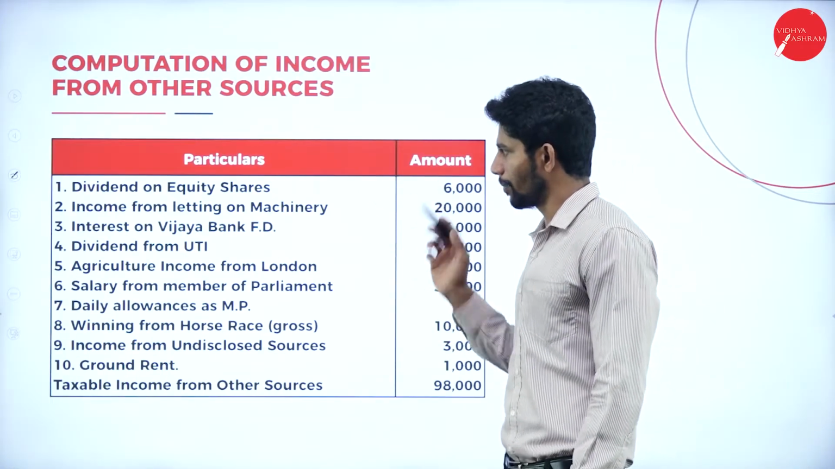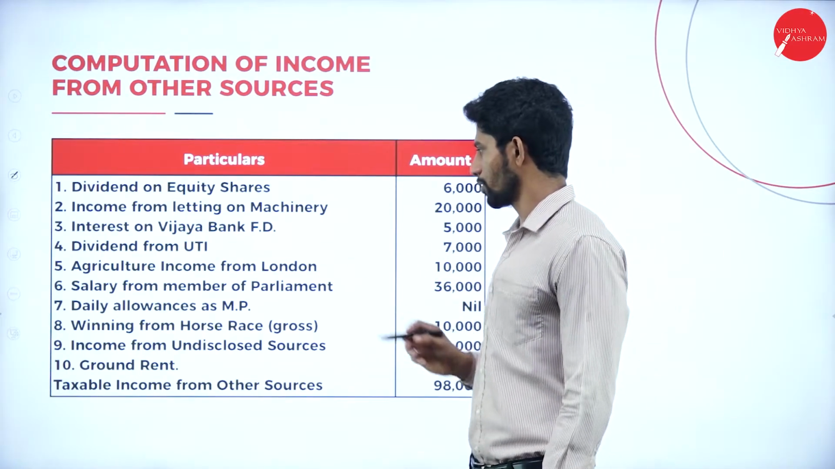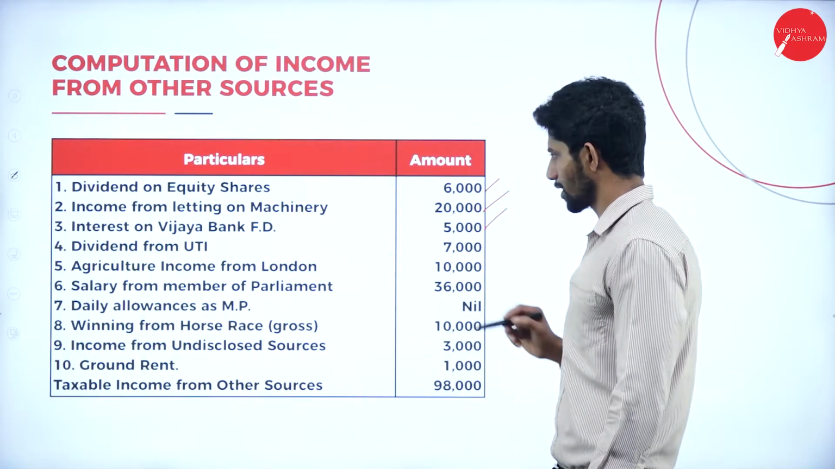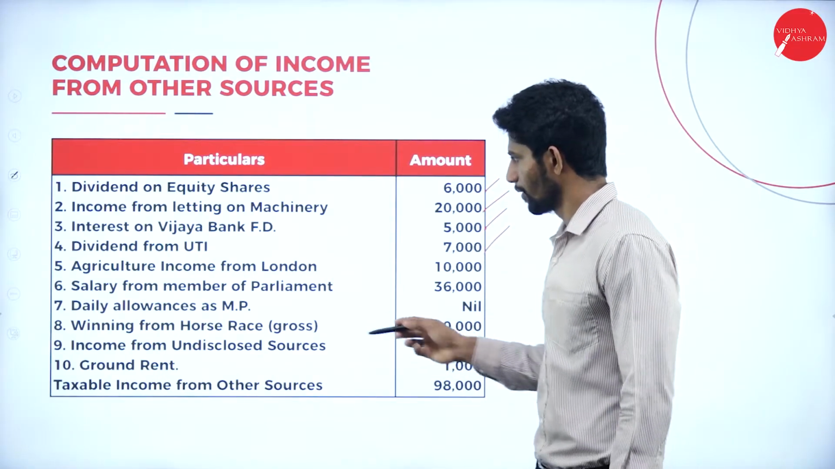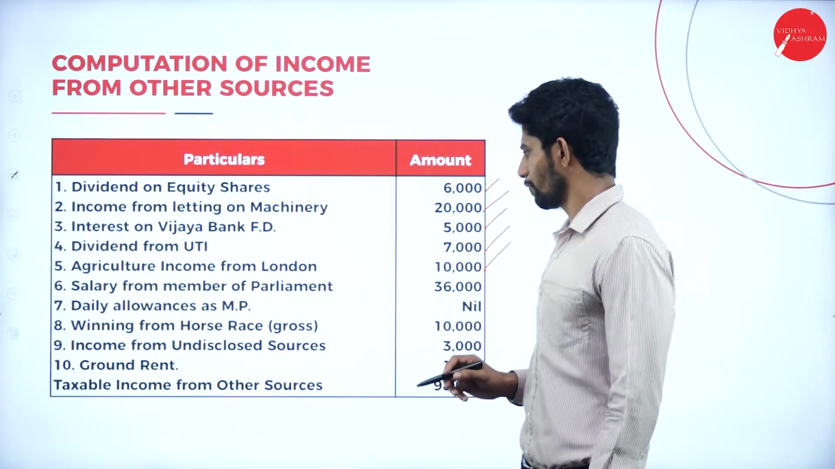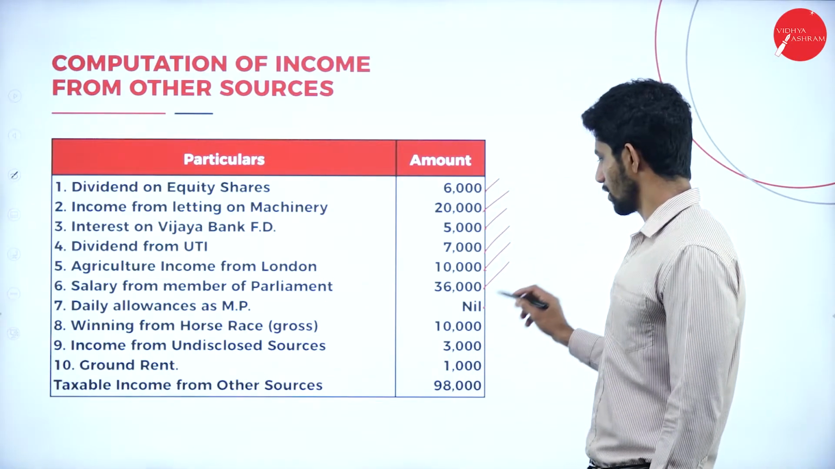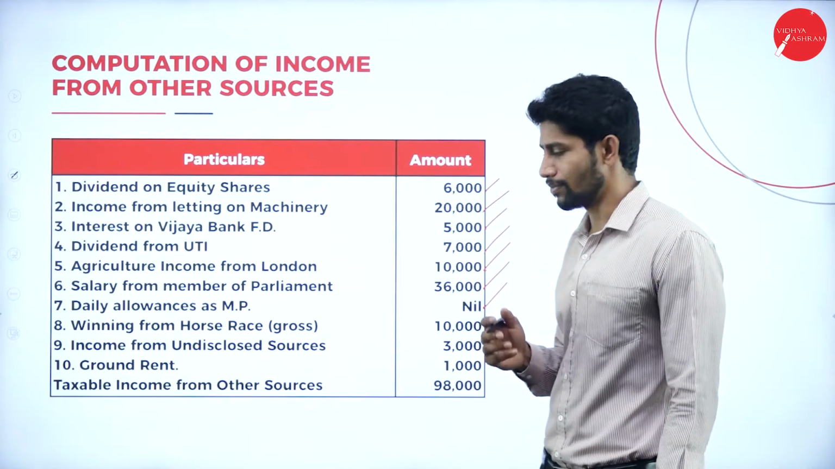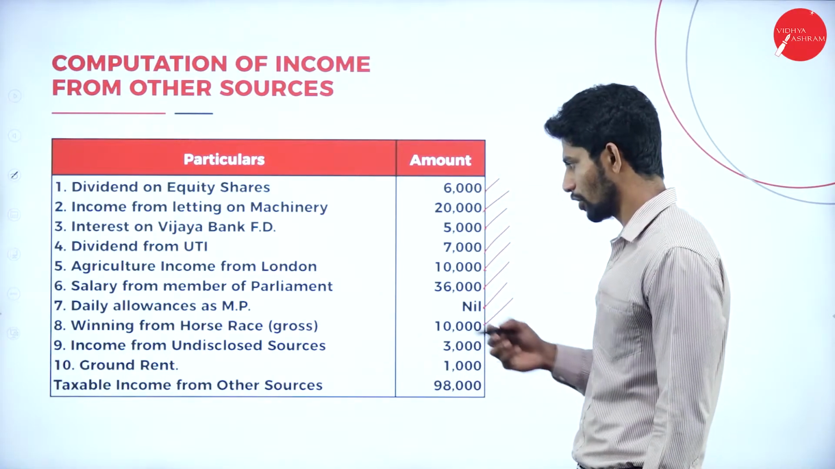So particulars, amount, dividend on equity shares, 6,000. Income from letting on machinery, rupees 20,000. Interest on fixed deposit, yes, taxable 5,000. Next, dividend from UTI, yes, taxable 7,000. Agricultural income from London, 10,000. Salary from Member of Parliament, yes, it is taxable. Daily allowances of MP, yes, it is not taxable. Salary of MP is taxable, but daily allowances is exempted. It is not taxable. Next, winning from horse race, gross value is given, need not to worry.